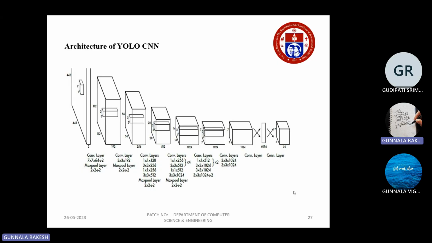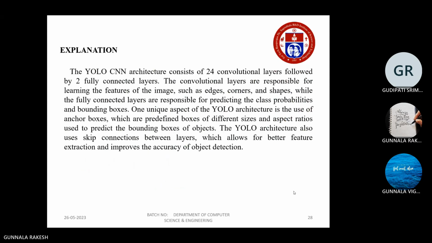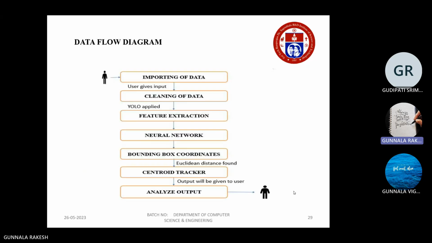And this is the CNN for the YOLO architecture. In the CNN, we can see that for each step there is a convolutional layer, with max pooling layers for the convolutional layers. It has 24 convolutional layers. And the data flow diagram is the most important part of this YOLO structure. In this, importing data, cleaning data, and the feature enhancement neural network are the main roles in this data flow diagram. From this, the centroid tracking will give the output to the user.